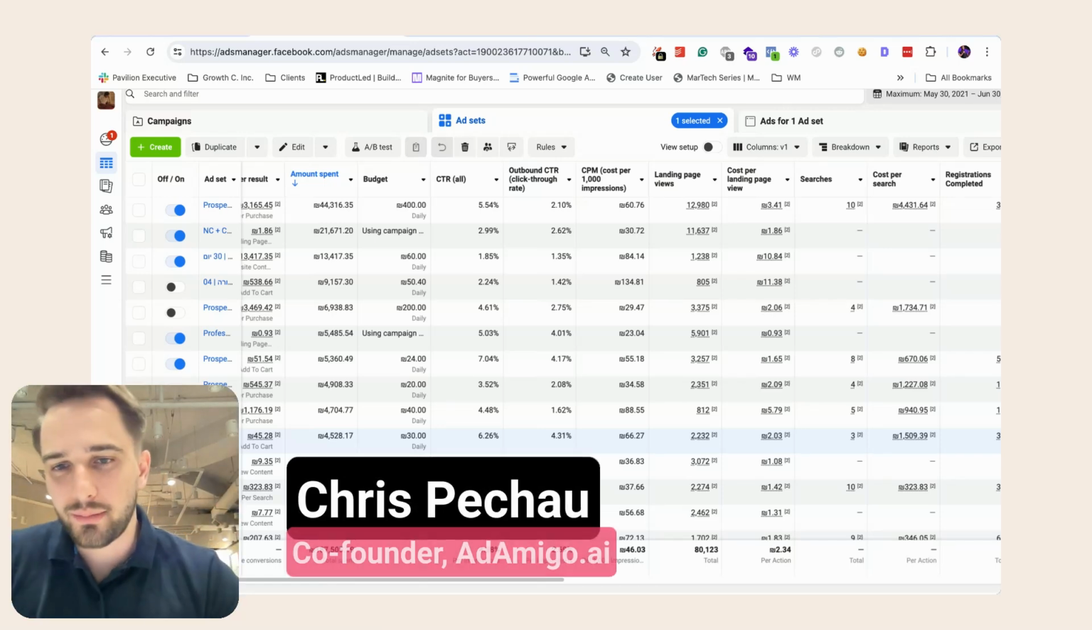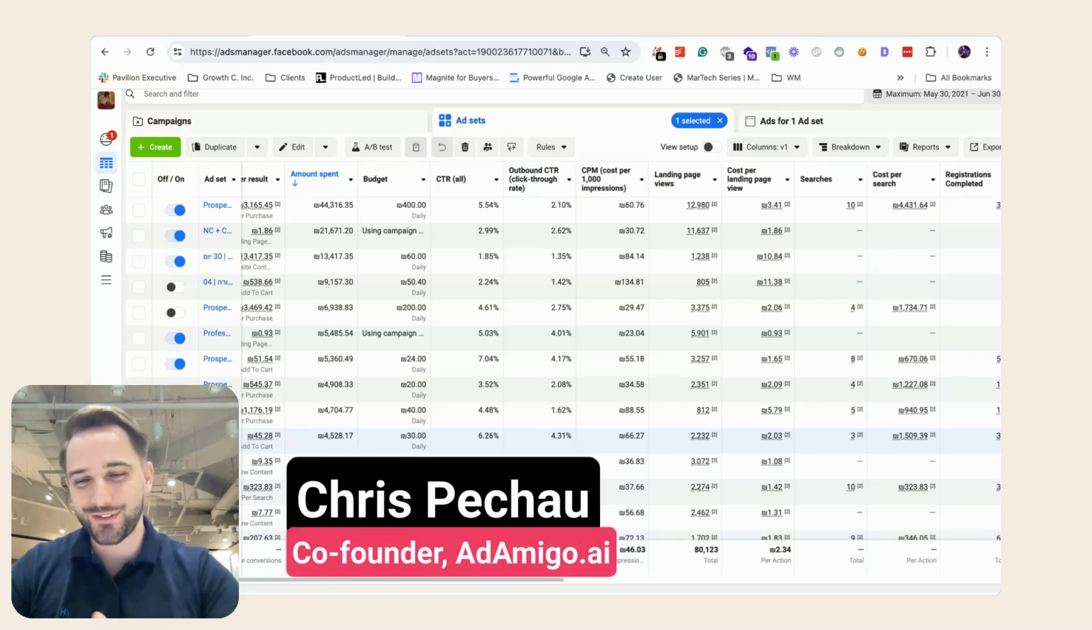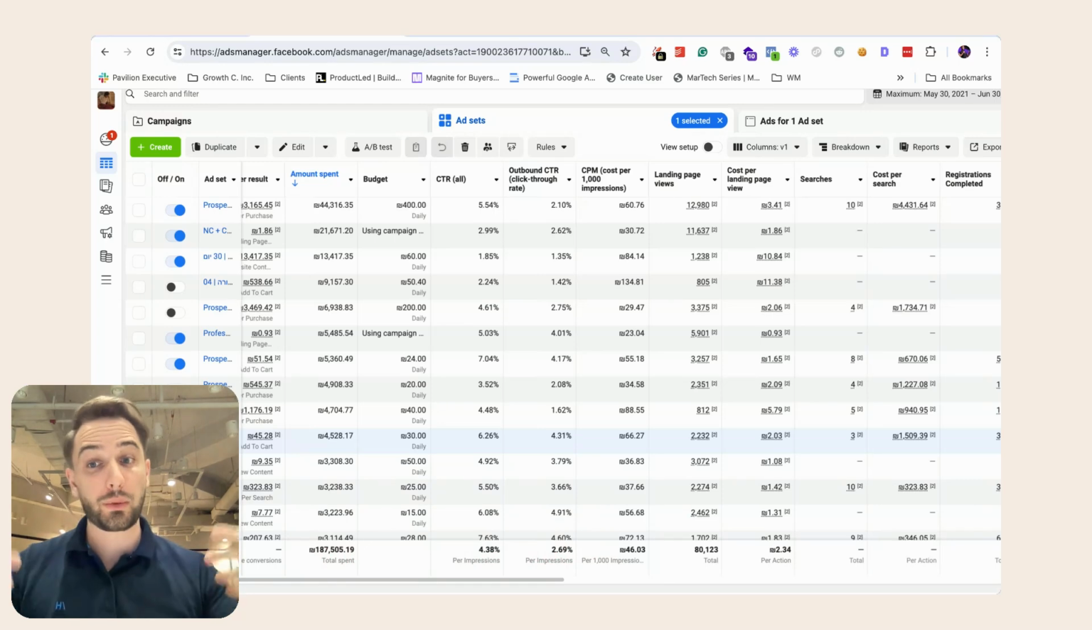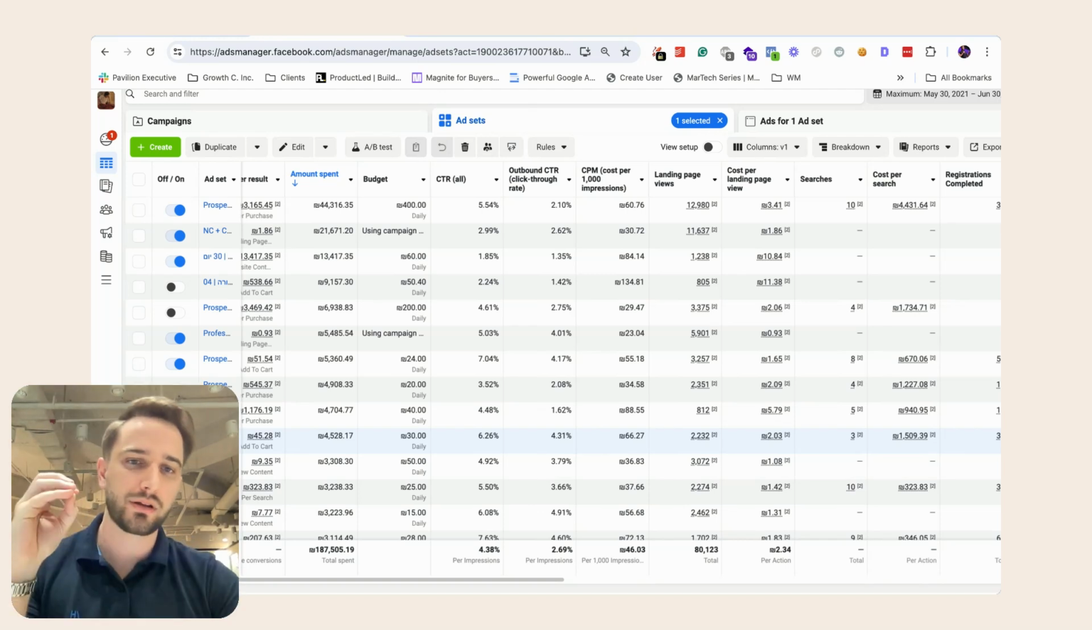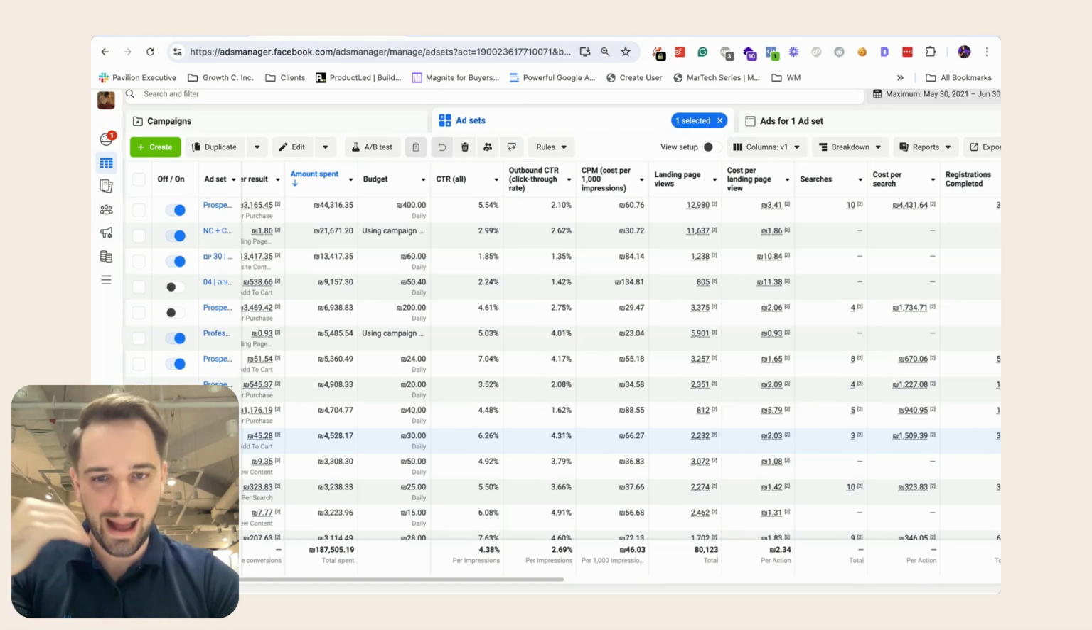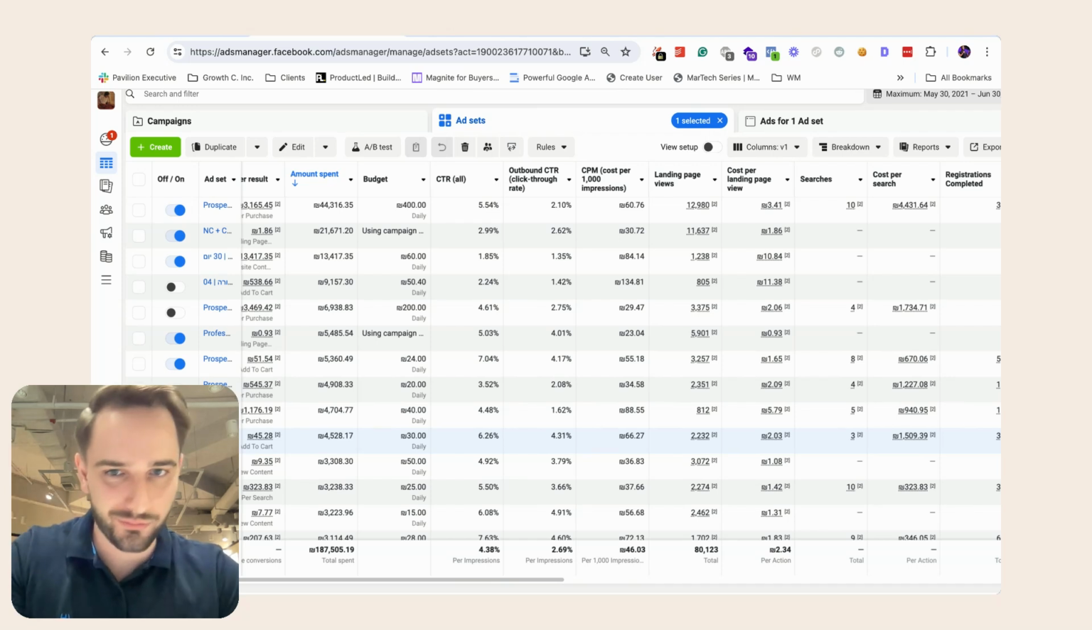First, let's start with the problem. If you're one of the many crazy ones who's running Facebook and Instagram ads to grow and scale your business, or if you are an agency providing that as a service to other businesses, you're probably familiar with this problem right here, which is just an absolute overload of data and information, right?